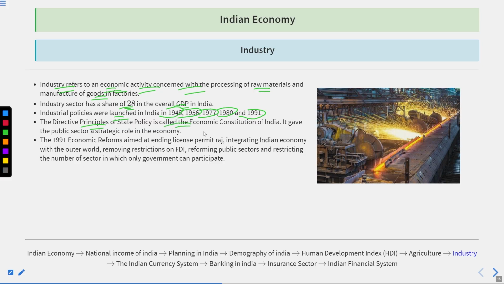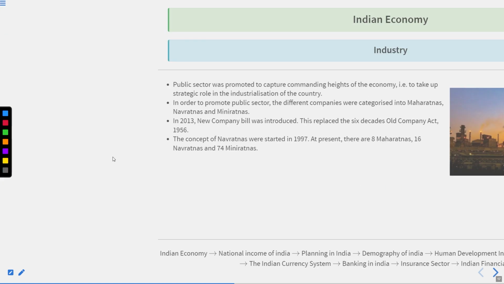Tacit principle of state policies called the Economic Constitution of India gave the public sector a strategic role in India. In 1991, the economic reforms aimed at ending the license permit Raj, integrating the Indian economy with the outer world, removing the restrictions of the FDI, which stands for foreign direct investment, reforming the public sector and restricting the number of sectors in which only government can participate.